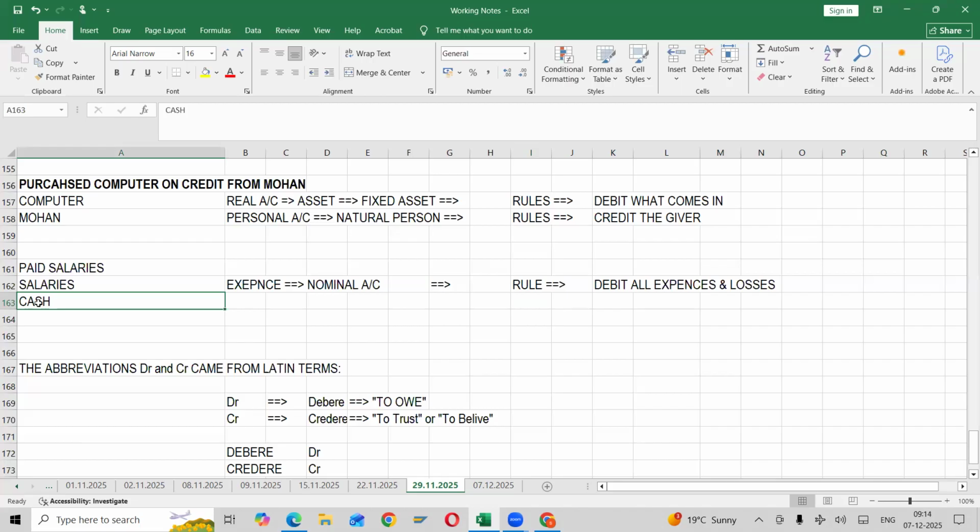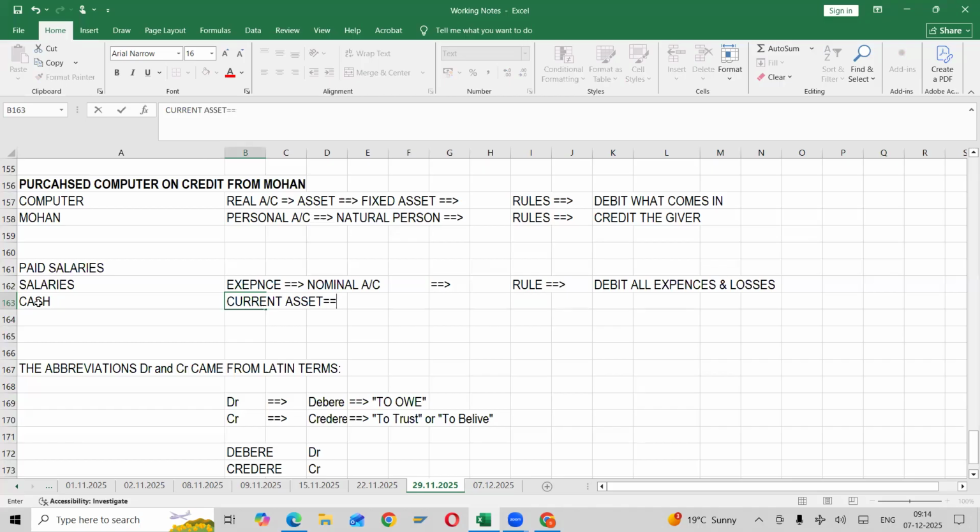Now, cash. Cash comes under what? It's a real account. Why real account? It's an asset. What kind of asset? Current asset, because what do you mean by current asset? Which can be converted into cash quickly.